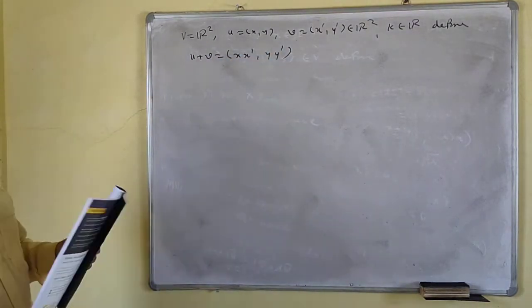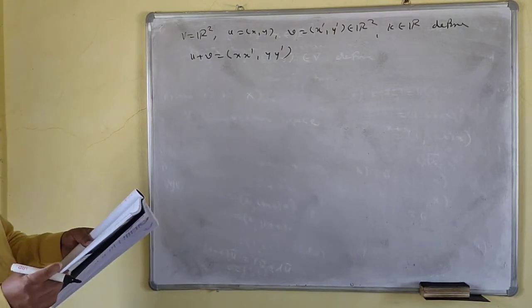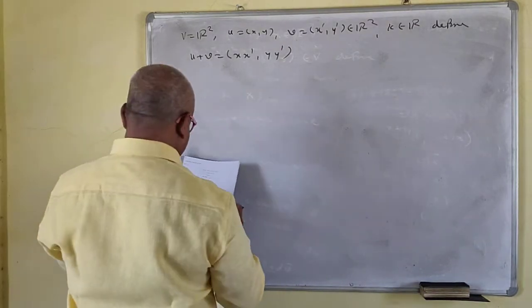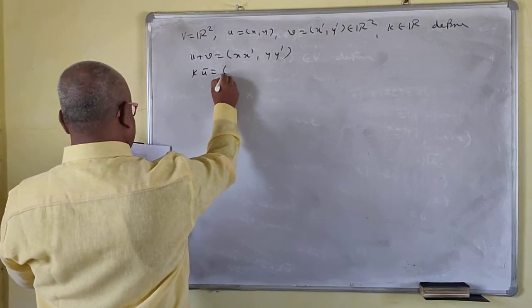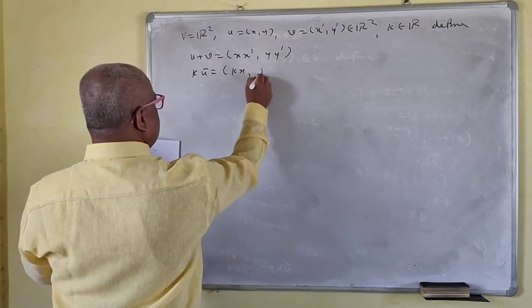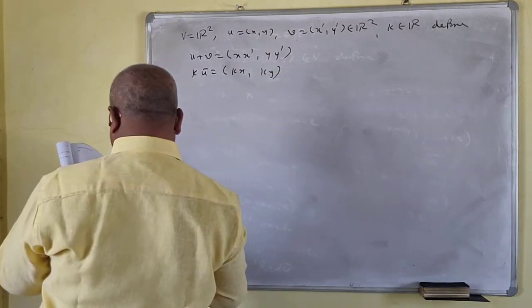That means for the sum, you take the product of the first components and the product of the second components. Now k u bar is the same as (kx, ky).